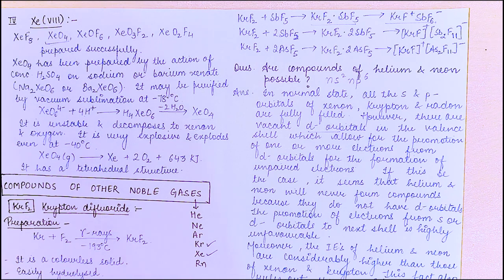If this be the case, it seems that helium and neon will never form compounds because they do not have d orbitals. The promotion of electrons from s or p orbitals to the next shell is highly unfavorable, right? Moreover, the ionization energies of helium and neon are considerably higher than those of xenon and krypton. This fact also rules out the possibility of formation of compounds of helium and neon even with fluorine and oxygen.